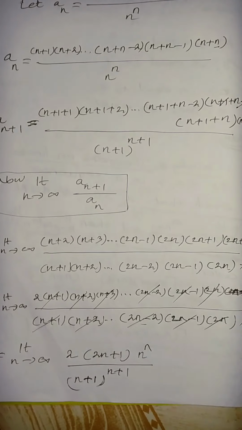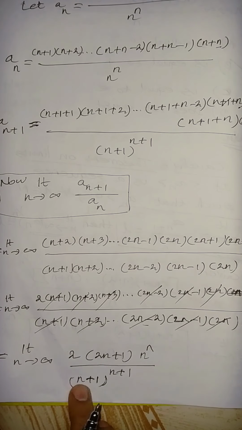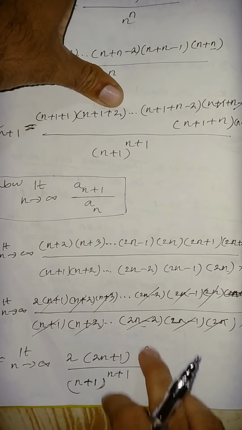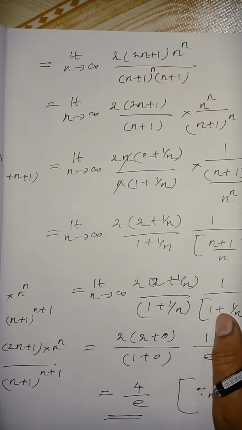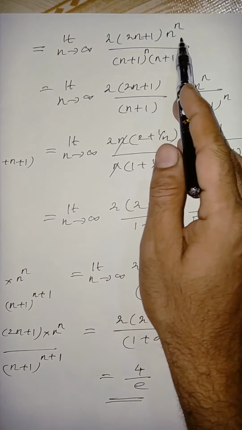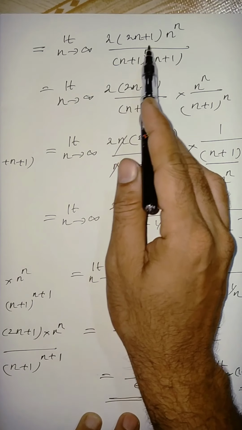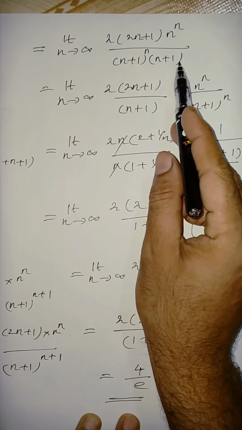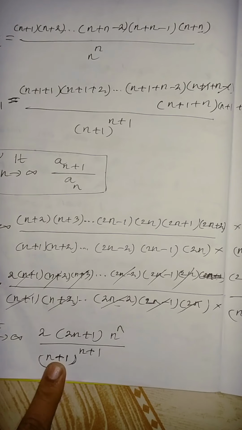So this is a lengthy one. Now we have to evaluate this one. So limit n tends to infinity of 2 into (2n plus 1) n power n by n plus 1 power n plus 1, which can be written as n plus 1 power n into n plus 1. Is it right? Okay. I just rewrite this one in the denominator. Clear?